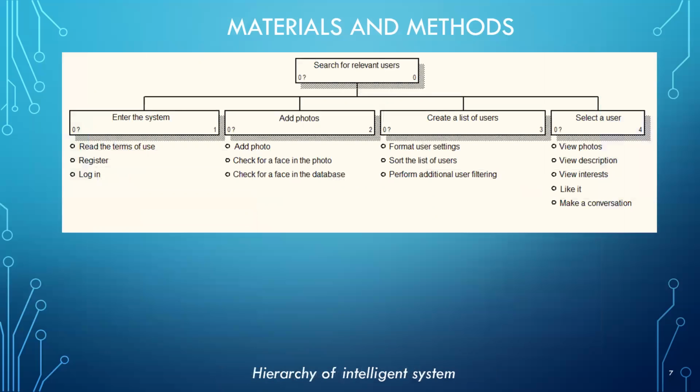A tree-like display structure is used to display a transparent form of the intelligent system and the order of processes, since it is the easiest way to represent a clear hierarchy of system elements. The primary root process of an intelligent system is search for relevant users, as this is the most generalized explanation of all the processes that occur during the system's operation. The hierarchy of processes is shown here on the slide.